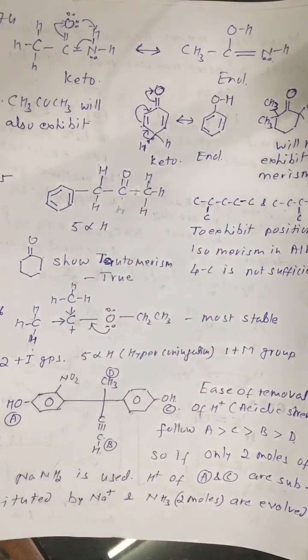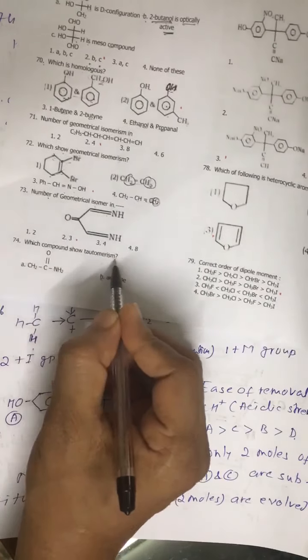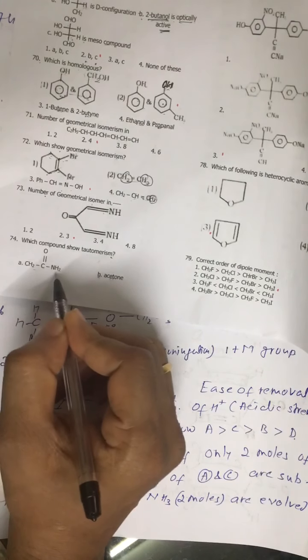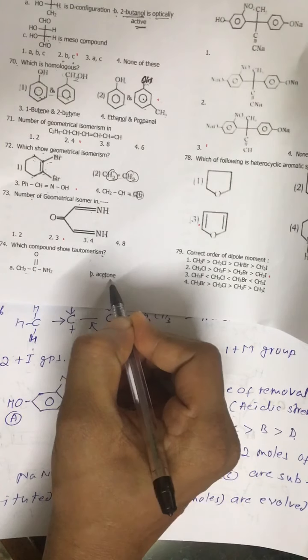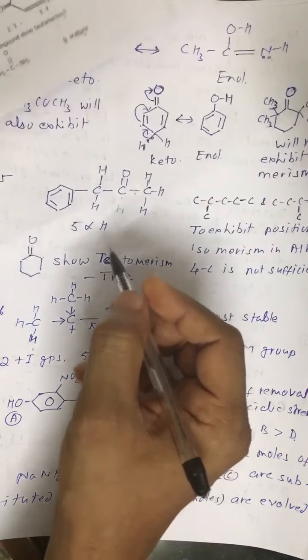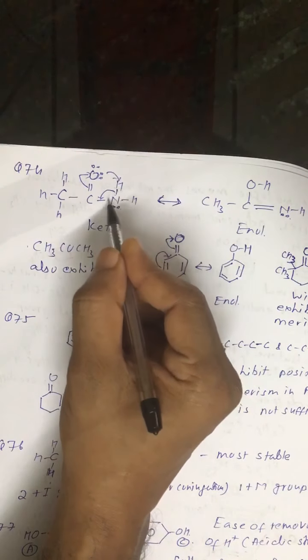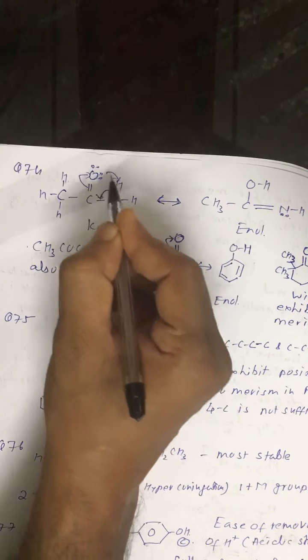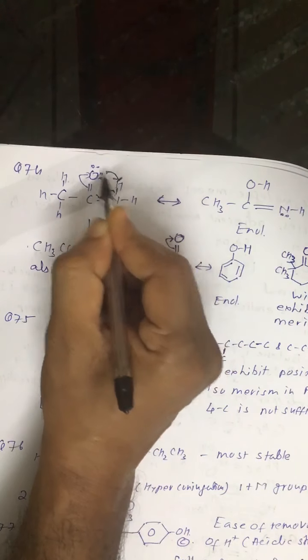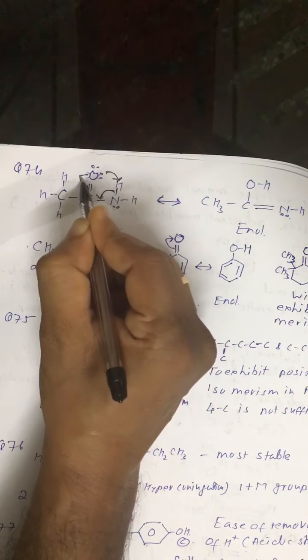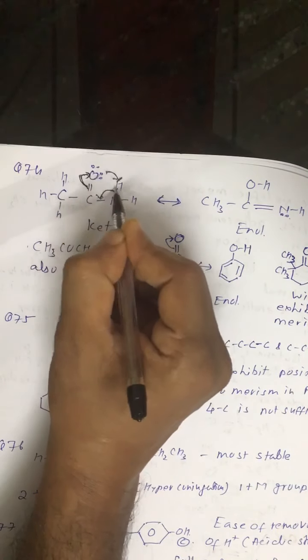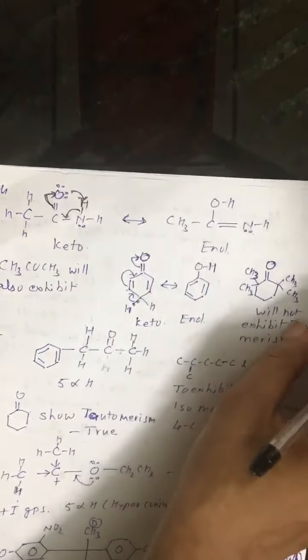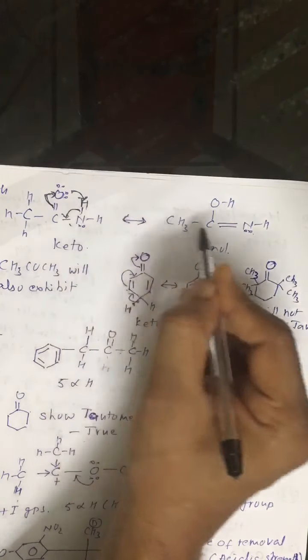Now look at question number 74. Which compound shows tautomerism? Ethanamide is given, acetone is given. Acetone will definitely show tautomerism. Look at this structure. This is CH3CONH2. This is the keto structure, and look at this shifting. H positive gets shifted to this oxygen, and this pi bond is shifted to oxygen. So this shifting will produce tautomerism. This is the keto form and this is the enol form.